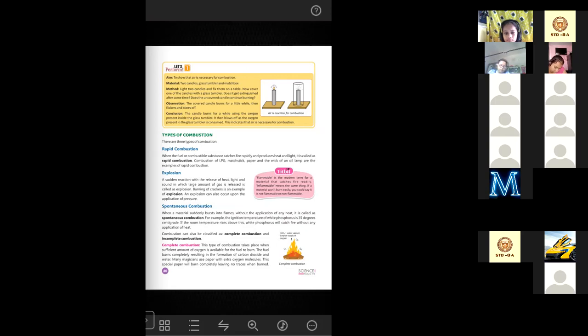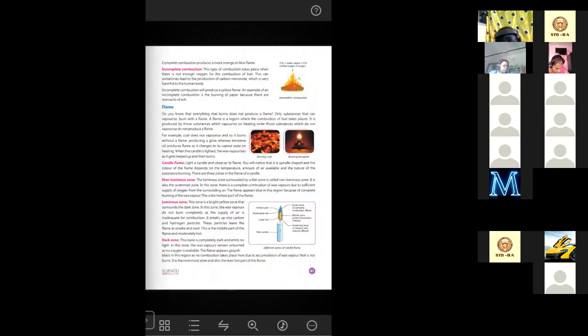So what is complete combustion? This type of combustion takes place when a sufficient amount of oxygen is available for the fuel to burn. What I was telling you, the fuel burns completely, resulting in the formation of carbon dioxide and water. Magicians use paper with extra oxygen molecules. This special paper will burn completely, leaving no traces. Complete combustion produces a more orange or blue flame. So whenever you see a more orange or blue flame, that means it is a complete combustion.